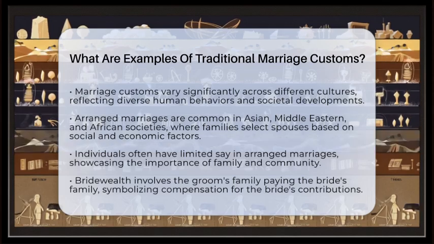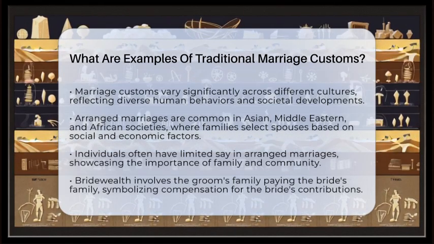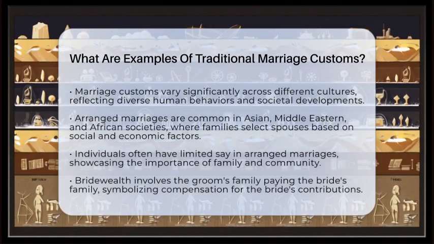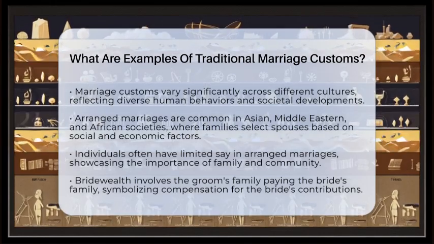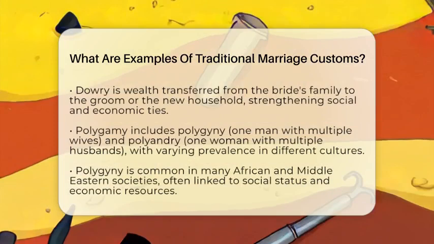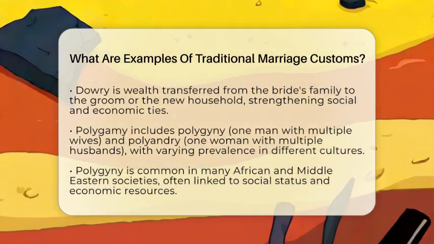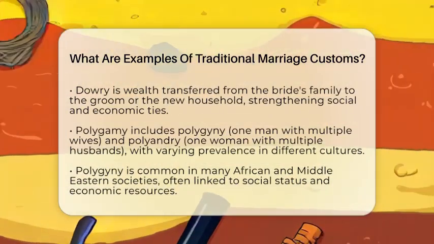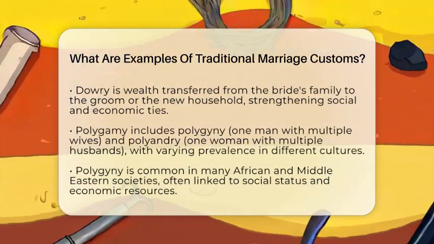Another interesting custom involves bridewealth and dowry. In certain cultures, marriage includes the transfer of wealth. Bridewealth is a payment made by the groom's family to the bride's family. This symbolizes compensation for the bride's labor and her role in her family. On the other hand, dowry is wealth given from the bride's family to the groom or the new household. These exchanges strengthen social ties and economic relationships.